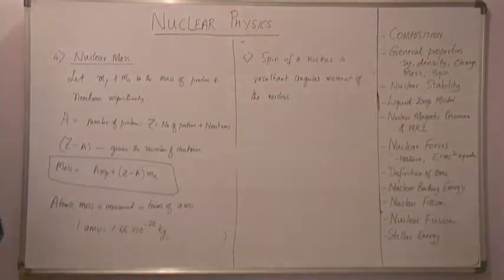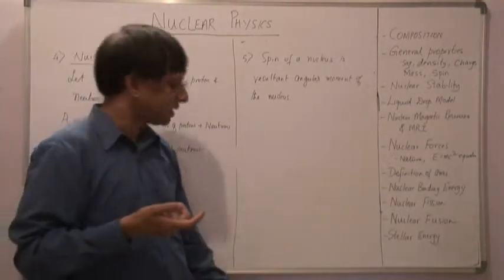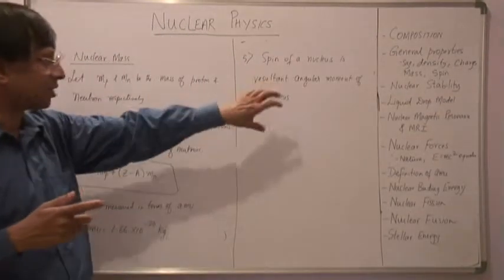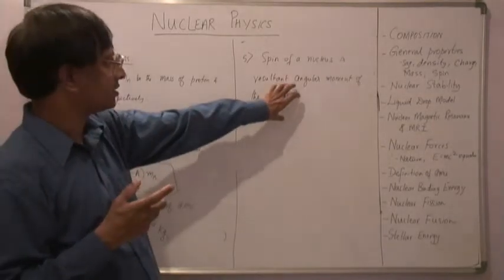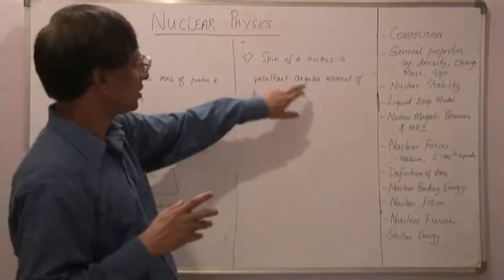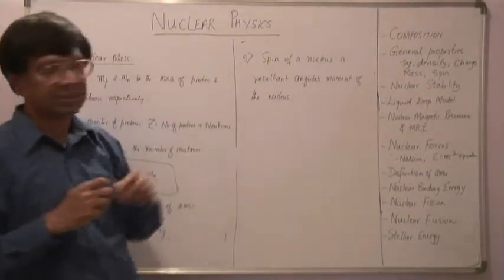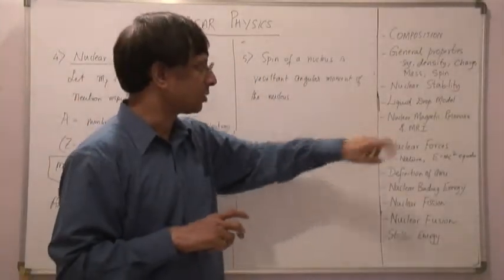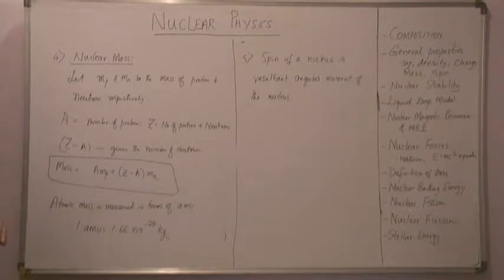As I mentioned earlier, the nucleons have their own angular momentum as well as an orbital momentum. So when you take the vector sum of the individual angular and orbital momentums of the nucleons, then we get the spin or the angular momentum of the nucleus as such. That resultant angular momentum is called the spin of the nucleus. So we use the concept of spin of the nucleus when we talk about nuclear magnetic resonance. So that is about the general properties of the nucleus.